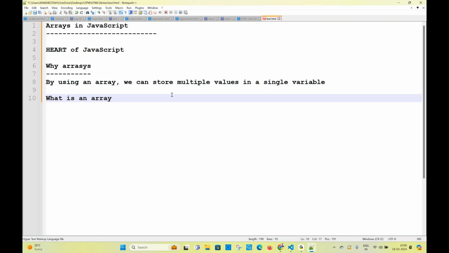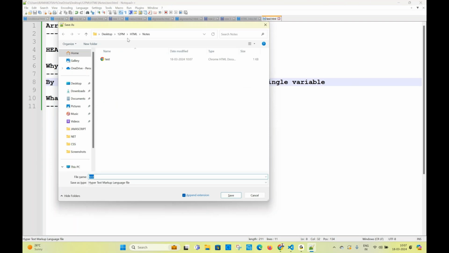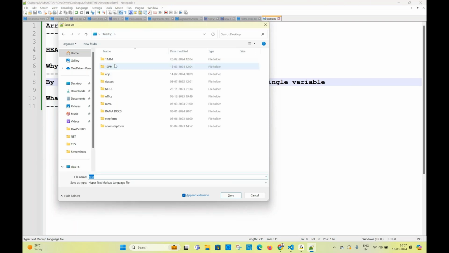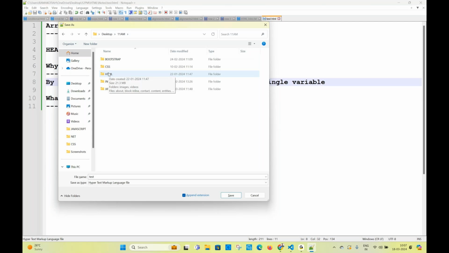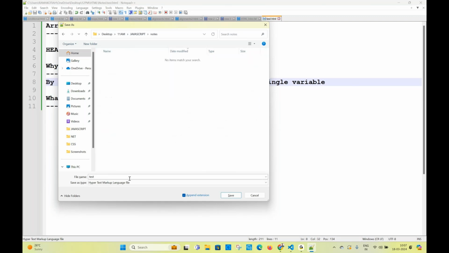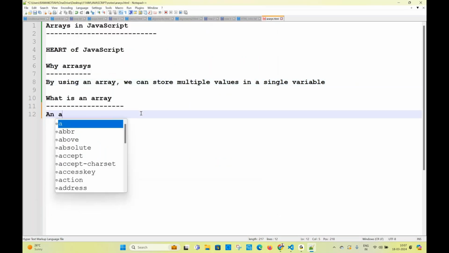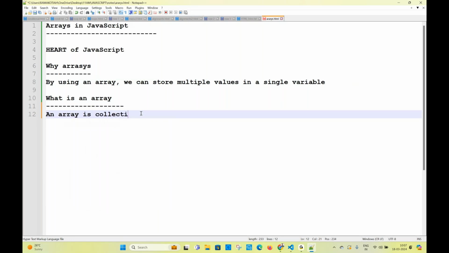Tell me please now, what is an array in C language? I'm asking you, what is an array? I don't want why array. What is an array? I need that. An array is a collection of elements.